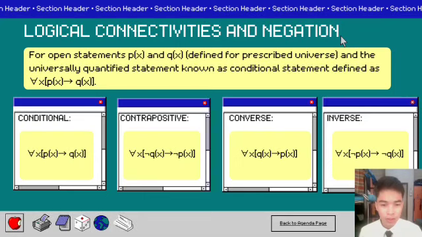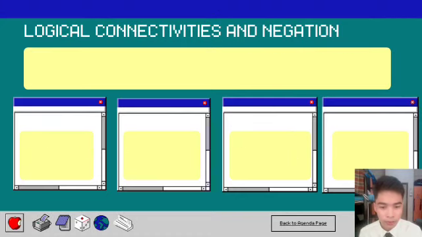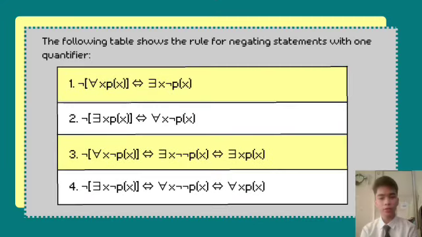Next, the third one is the converse, where we only exchange the position of the implication. And the last one is the inverse, where we only add the negation symbol in front of each statement. The following table shows the rules for negating a statement with one quantifier.